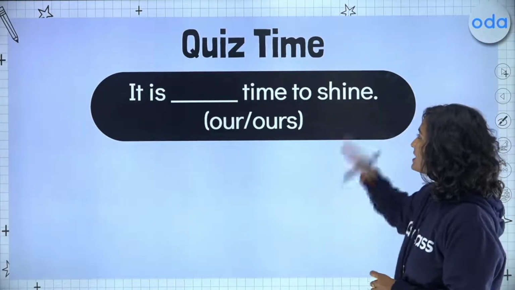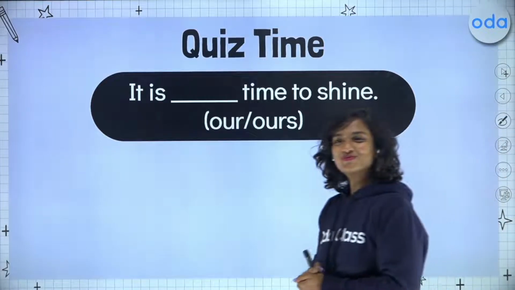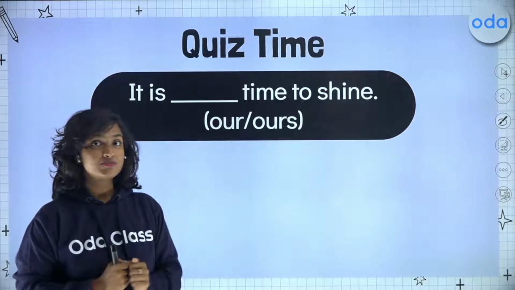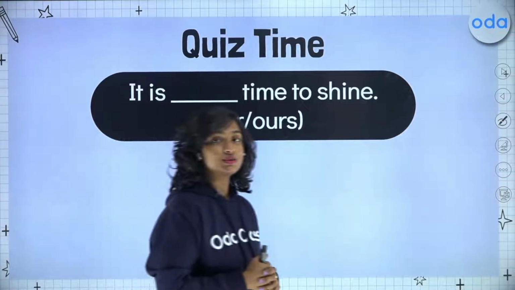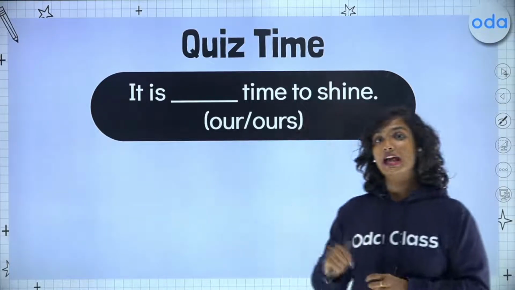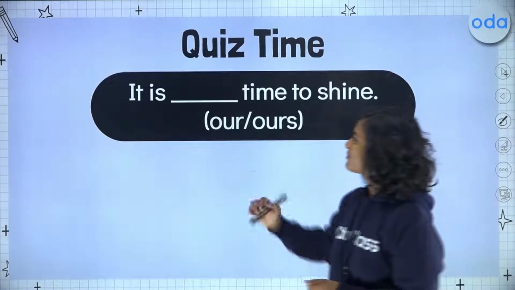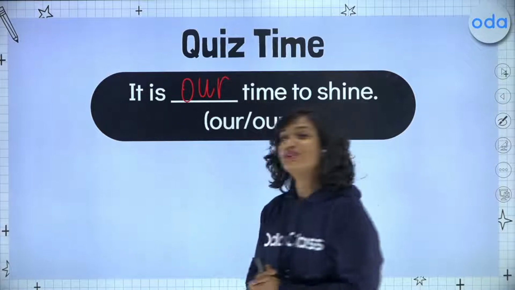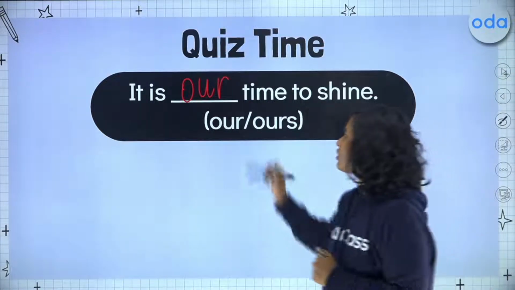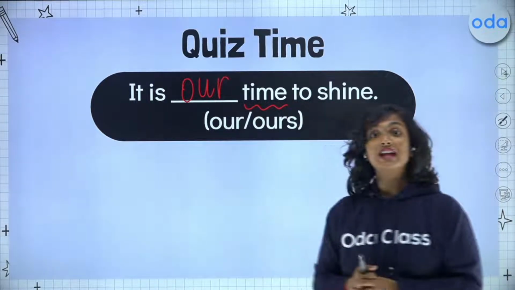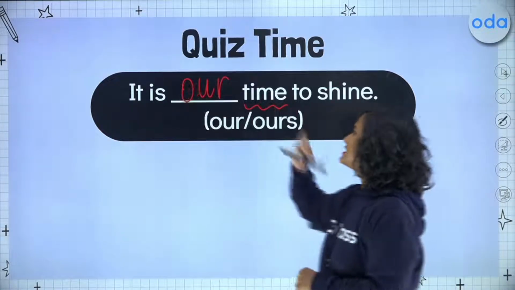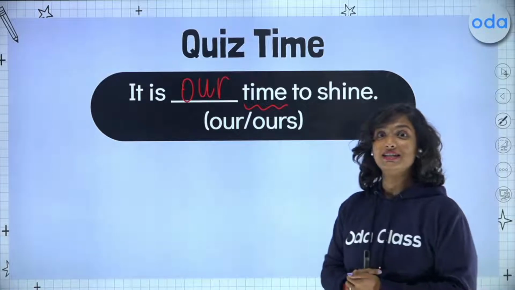It is blank time to shine. Should I say "our" or should I say "ours"? Which of these sounds better, students? It is blank time to shine. So here, once again, we will be using "our", which is the adjective, because our noun is right after our possessive adjective right here. So it is our time to shine.